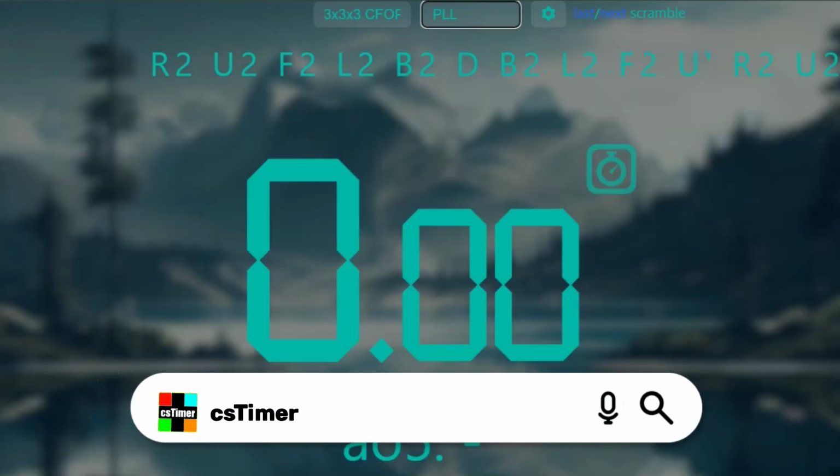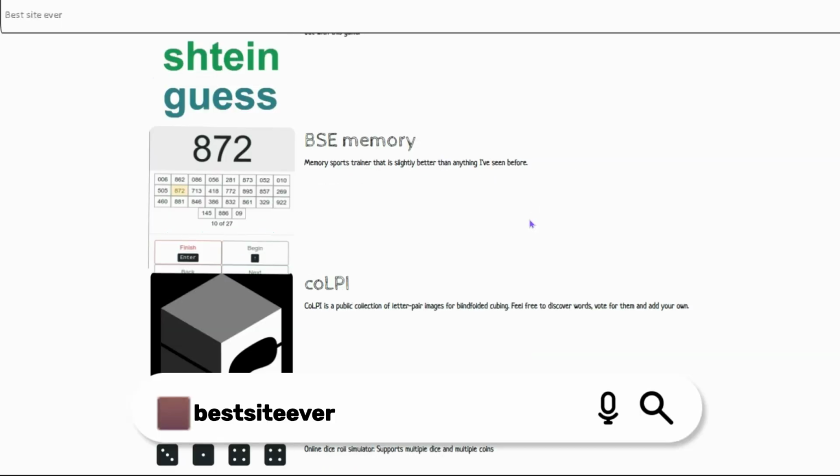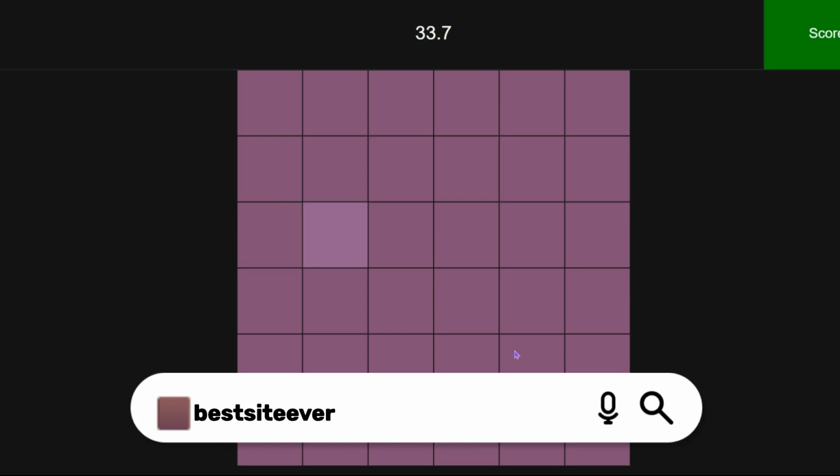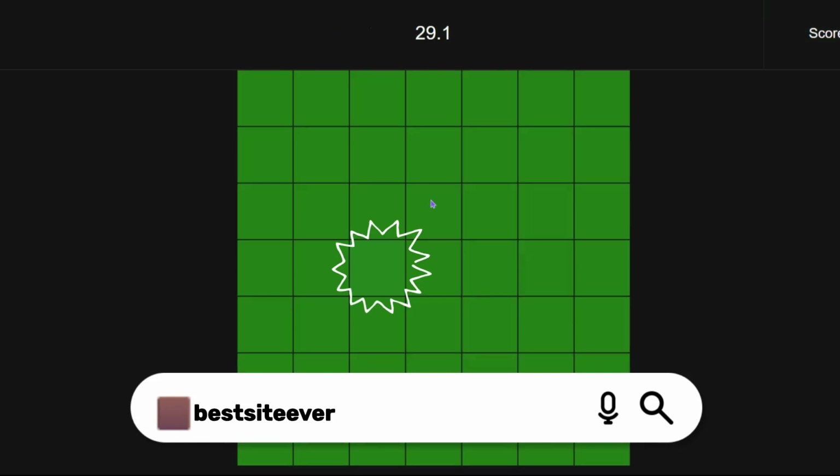Most people I know just use CS Timer, which is good and it provides lots of functionality. But for 3x3, the most common event, a better alternative is actually the best site ever. No, literally, it's called bestsiteever.ru. This website, not gonna lie, has a bunch of random things, like this eyesight trainer, which for some reason I do really badly on, I don't know why. Where is it? Anyway, I'm getting sidetracked.